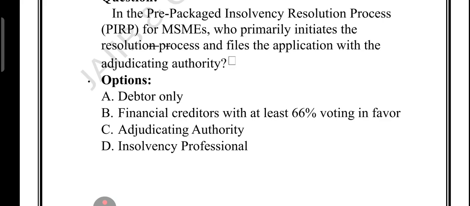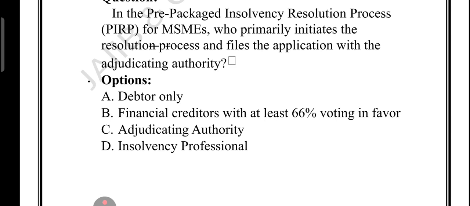So remember, who can initiate the PIRP? It is initiated by the financial creditor with 66% voting. But if no financial creditors are there, the company can pass a special resolution with 75% approval. What about the other options? Option A says debtor only. So the debtor can't do it alone, they need creditor support.